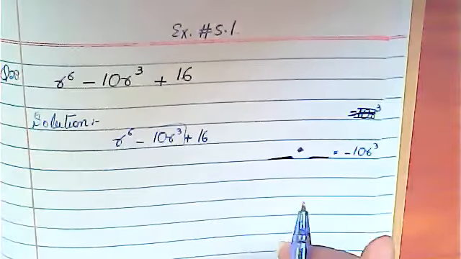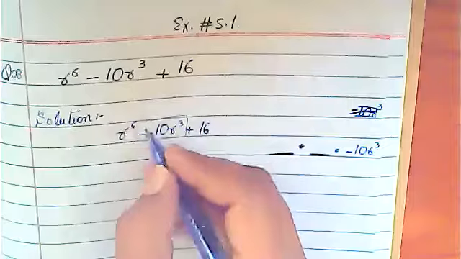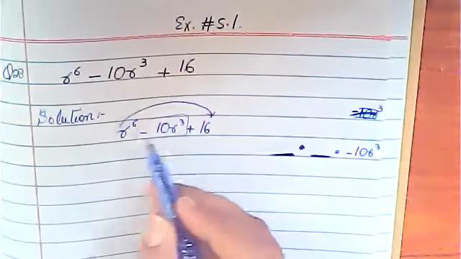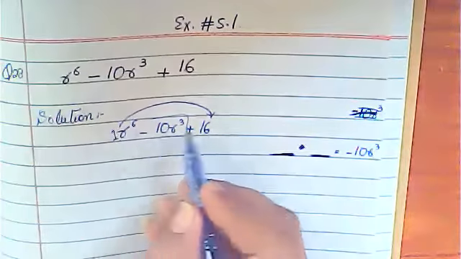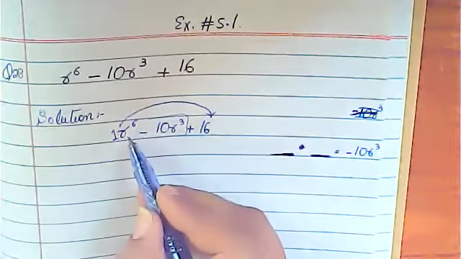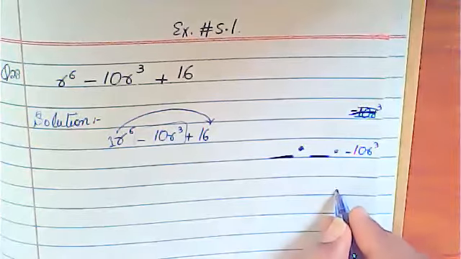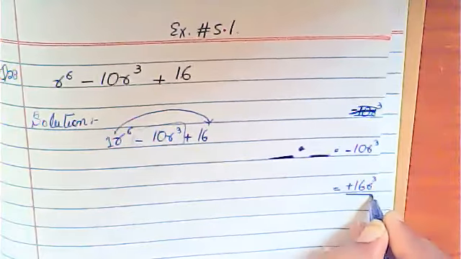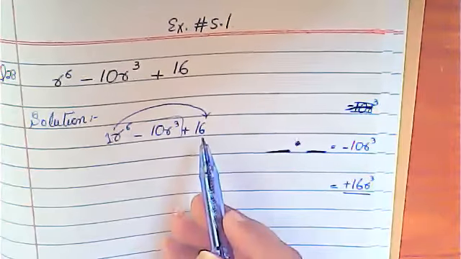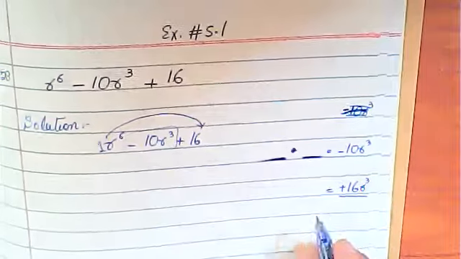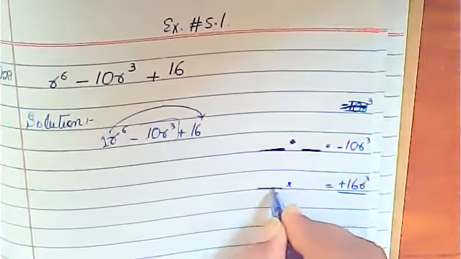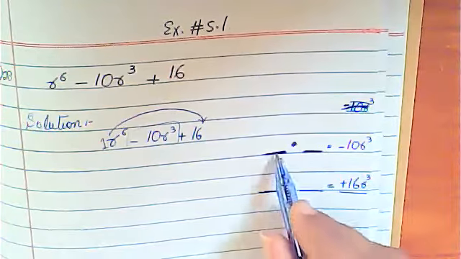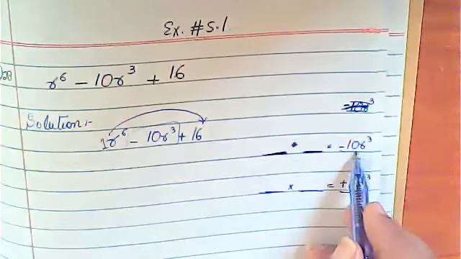So how will you find those two factors? For this, you will multiply your first term with the third term. Here the coefficient is 1, so 16 multiplied by 1 is 16 and x^6. So the answer of this will be equal to plus 16x^6. You have to identify the two numbers that multiply to give 16, and the same numbers you will add together so that the answer is minus 10.